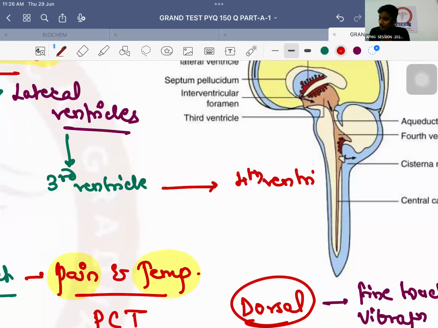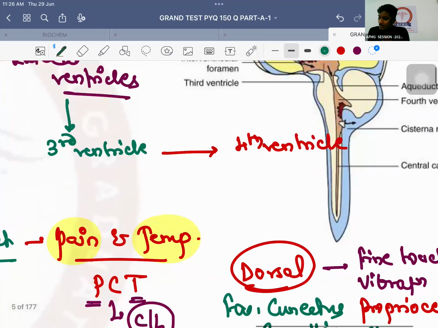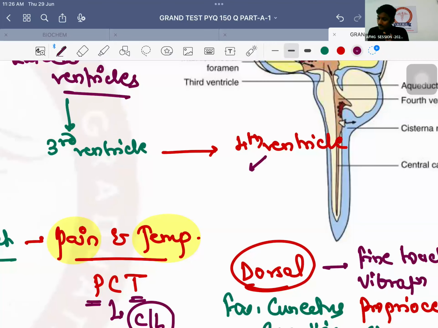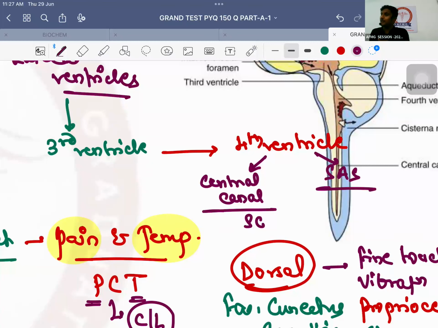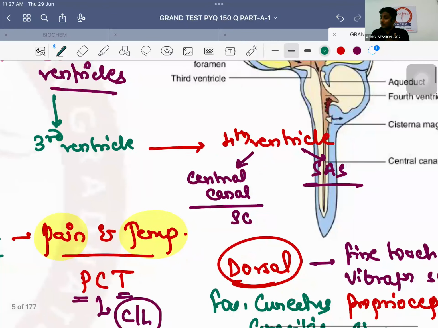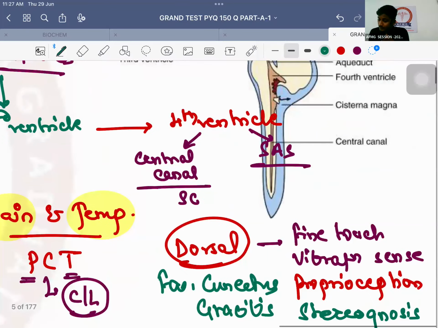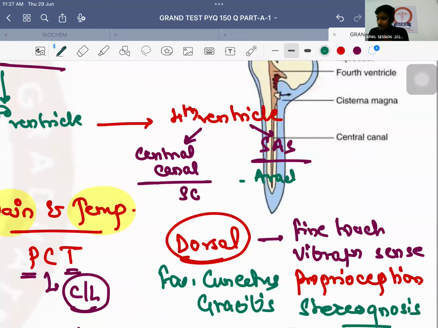Okay, and from fourth ventricle it will have two fates. मतलब दो चीजें हो सकती है उसके साथ. One third of it will go into the central canal. और अभी देखा central canal कहाँ होता है? Spinal cord में, right? And 2/3 of it goes into the subarachnoid space. Subarachnoid space में finally it goes and it will be absorbed by, that is another question, the arachnoid villi.